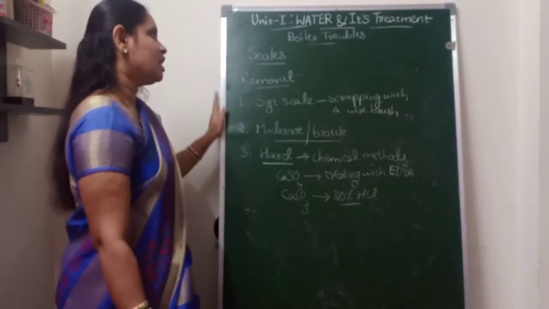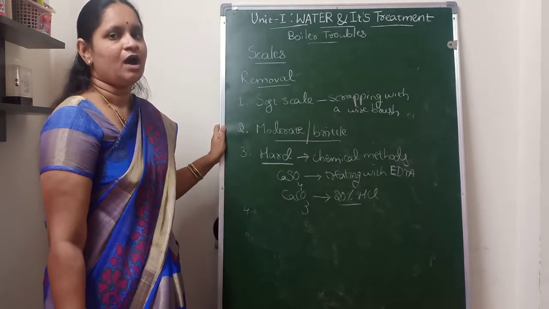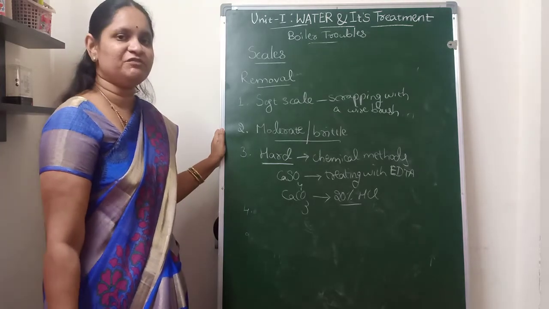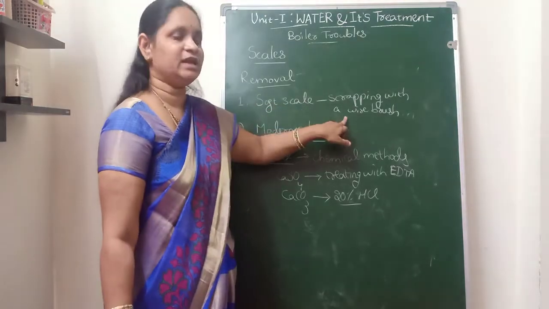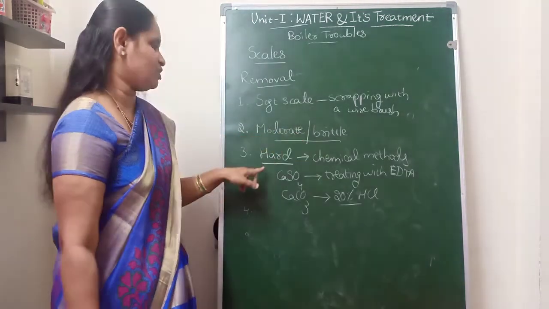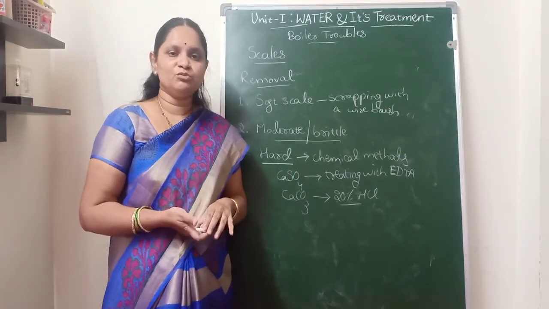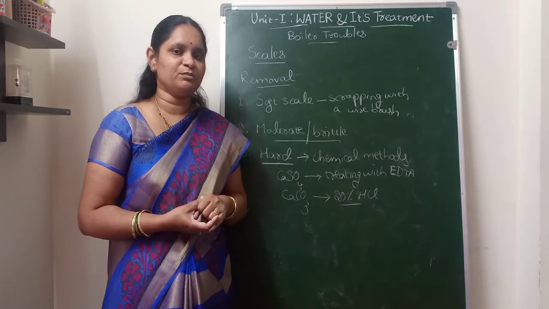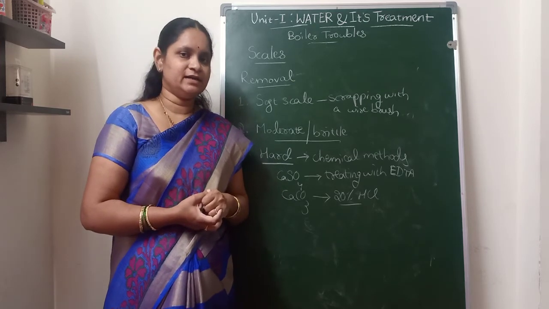So this is about the removal of the scales. And for prevention, by using softened water or by using the blowdown process, these two processes will be helpful for the prevention of scales in the boilers. So for removal, if it is soft like sludge, it can be removed by scraping with a wire brush. If it is brittle, by giving thermal shocks. And if it is hard, by using the chemical methods, we will be able to remove the scales from the boiler tubes. So this is about scale formation, the reasons for the scale formation, its disadvantages and its prevention.